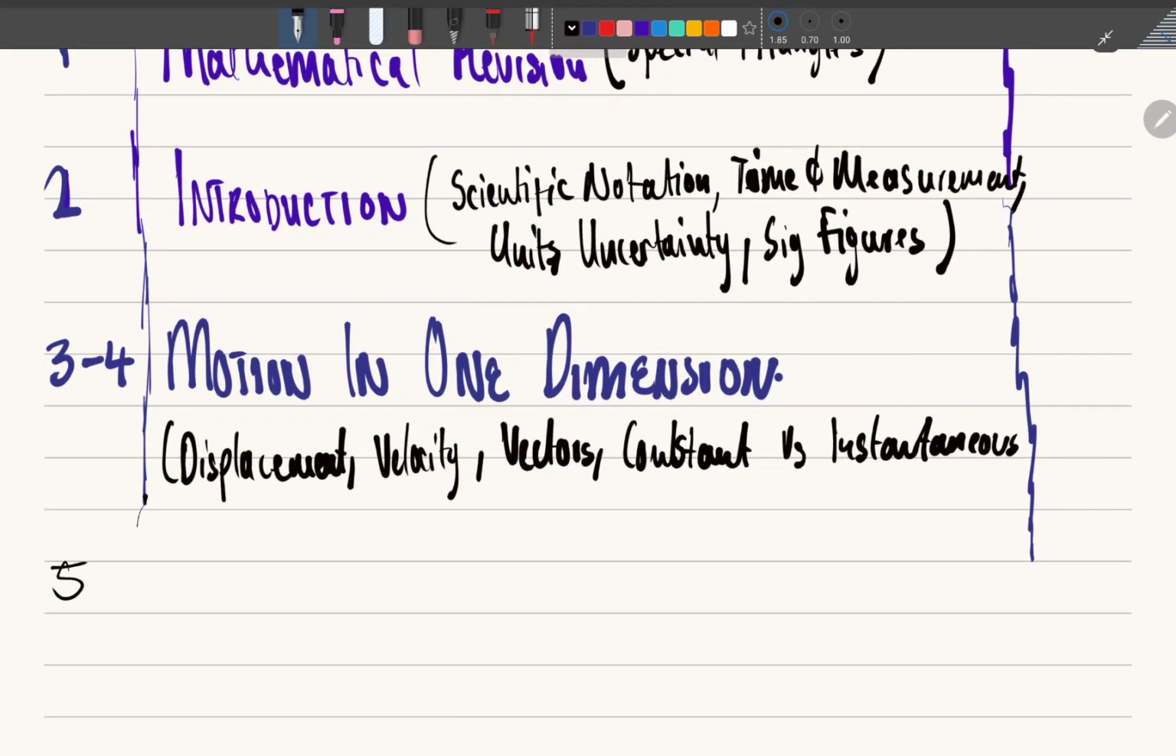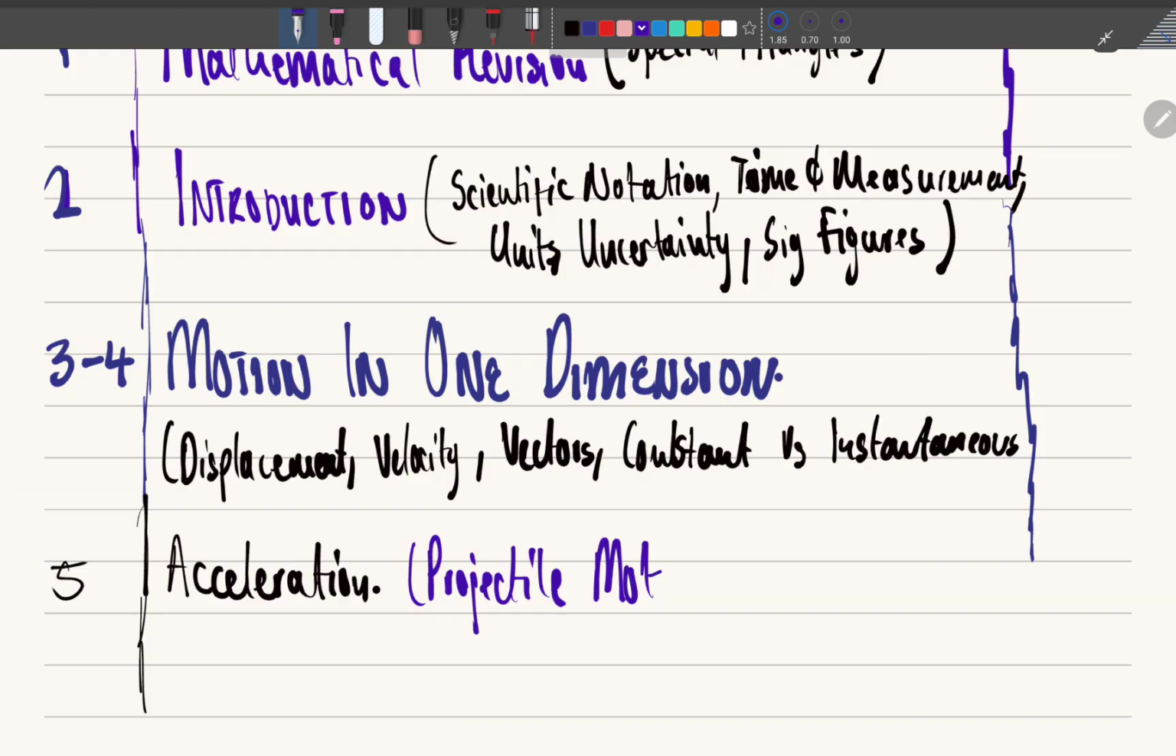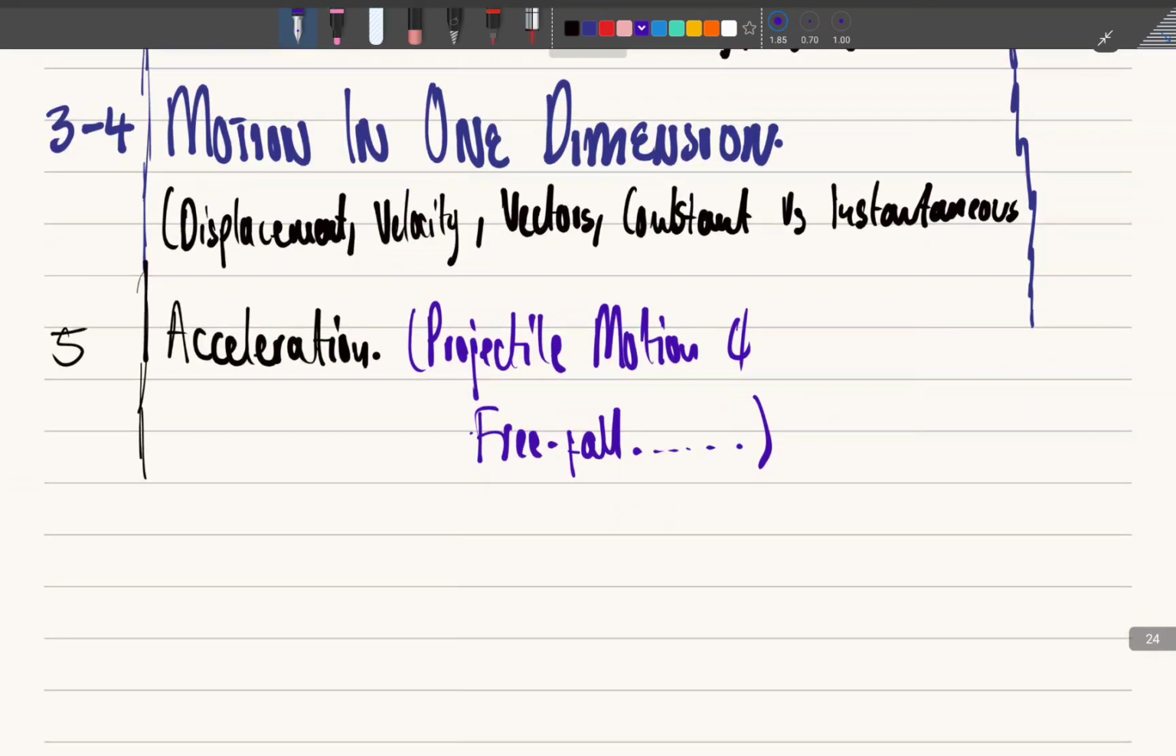Then in week 5, which we expect to be in test 1 as well, there's going to be acceleration. This is where you talk about acceleration, projectile motion, and free fall. We'll see what projectile motion and free fall are, but it's all going to be coming from this. Then you can talk about free fall, not free flow, free fall, and all these other things. So after understanding the whole idea of acceleration and forces,